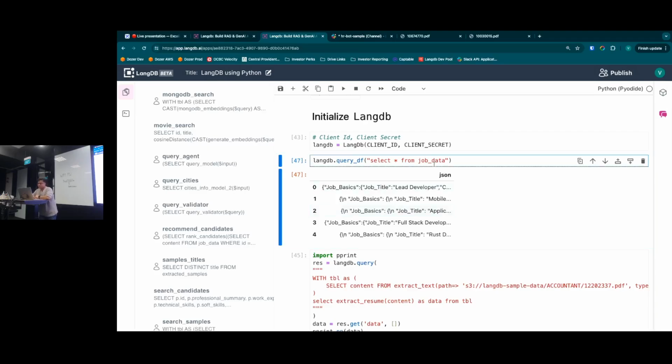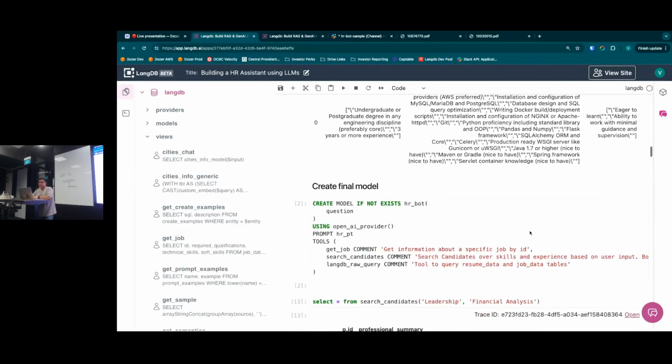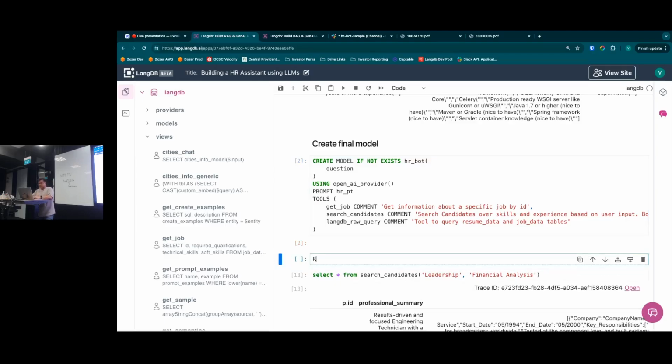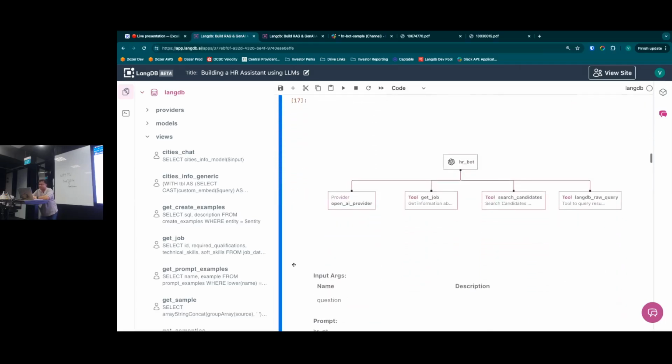Yeah. So we have that information now, and let's look at how the final model looks. The final model is using some of the functions that we have just created: get job, search candidates, LangDB raw query, right? To visualize how that looks, let's run the command. So you can see the full dependencies of HR bot. If you had some models as tools, they would also have dependencies, and that will be a full tree structure, right?